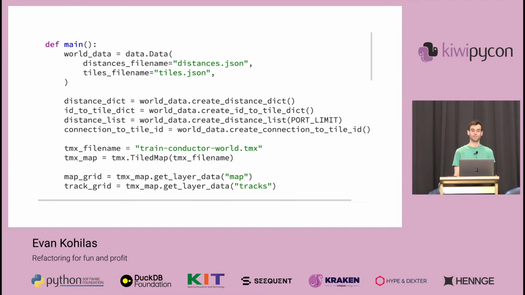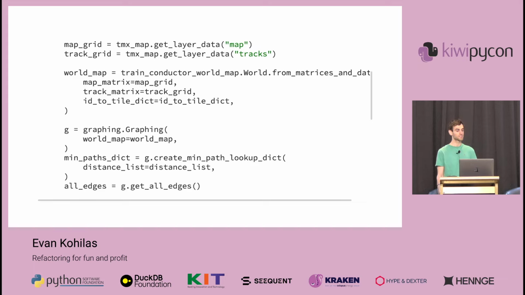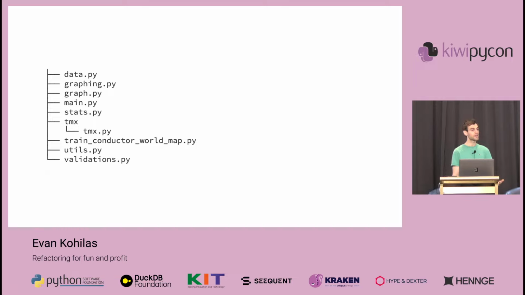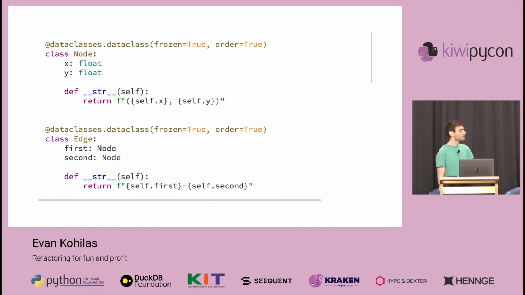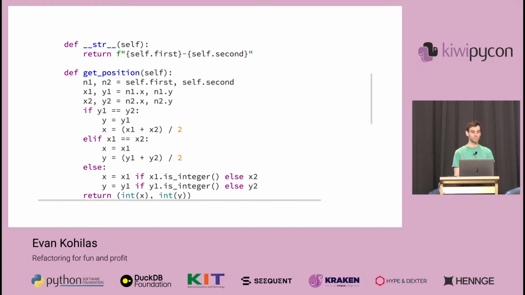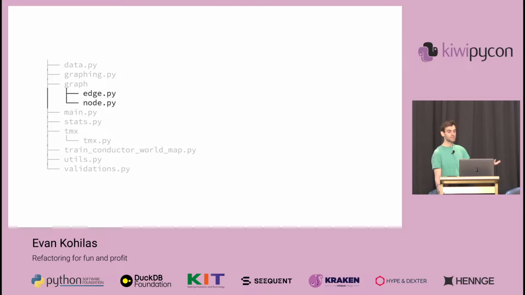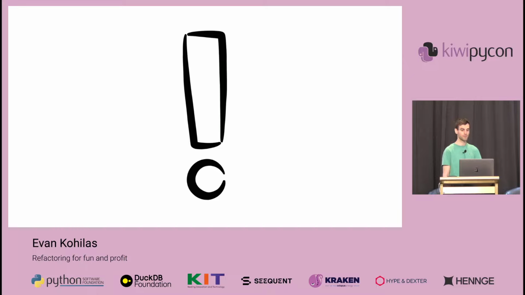And we can see the impact if we compare the main function from when I first started. It's quite long. And if we look at the files, what's the difference between graphing and graph? Well, if we take a look, graph is storing two data classes, one being quite long, when instead we could split this up into their own single files under its own folder. And this might be a bit of a concern given the extra imports and files to jump around, but that's just a trade-off to consider depending on our class length.